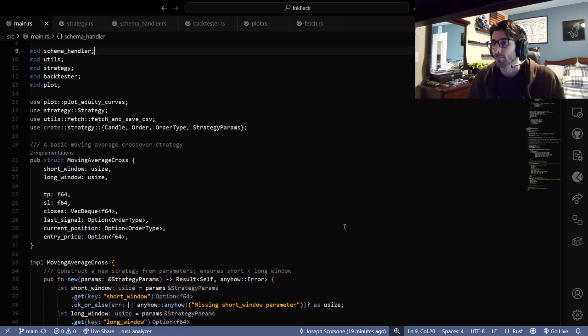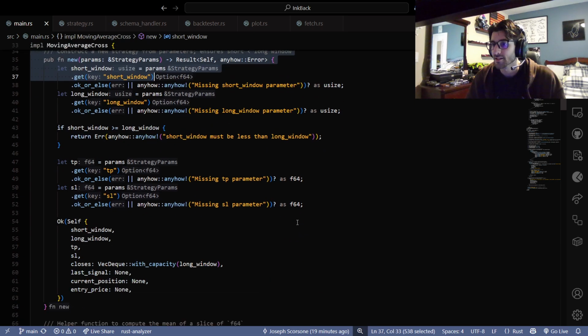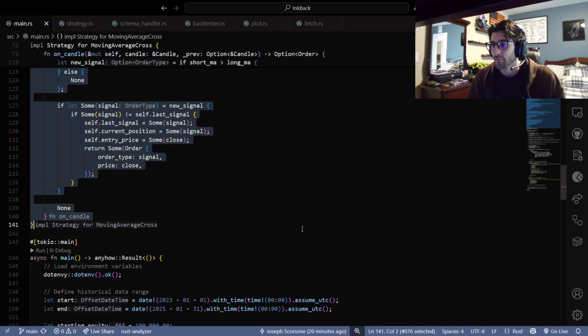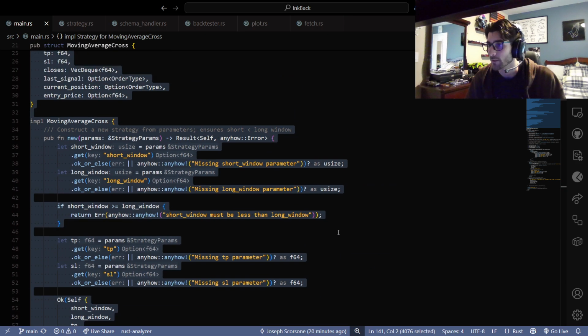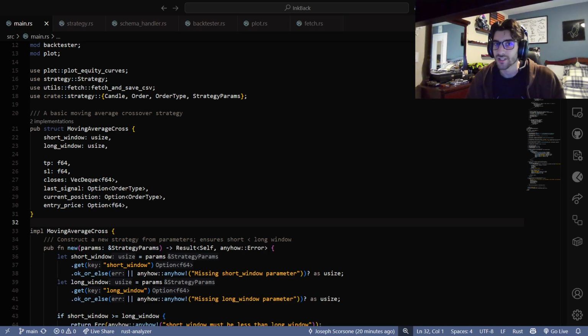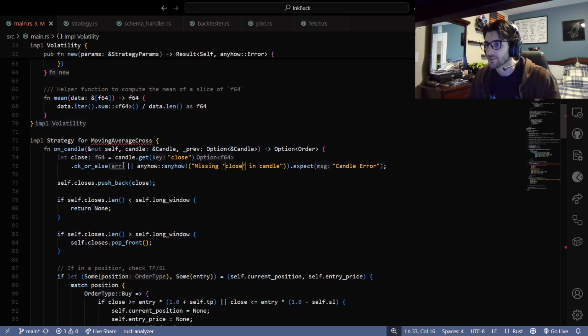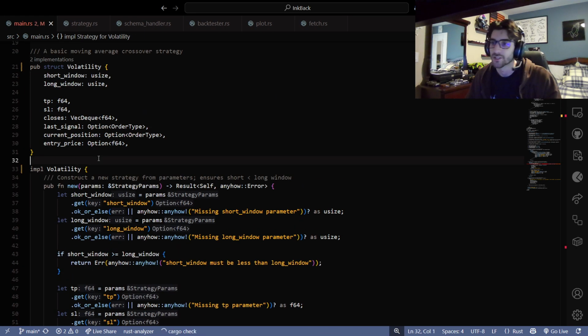So let's go through, and now let's talk about the main, right? What we're actually doing. So this is what I'd actually want you guys to implement, right? And so to do that, we are going to change this up a little bit so that you guys can see how we actually go. So I'm not going to worry about the comments, but let's make a new strategy, and it'll be a volatility strategy.